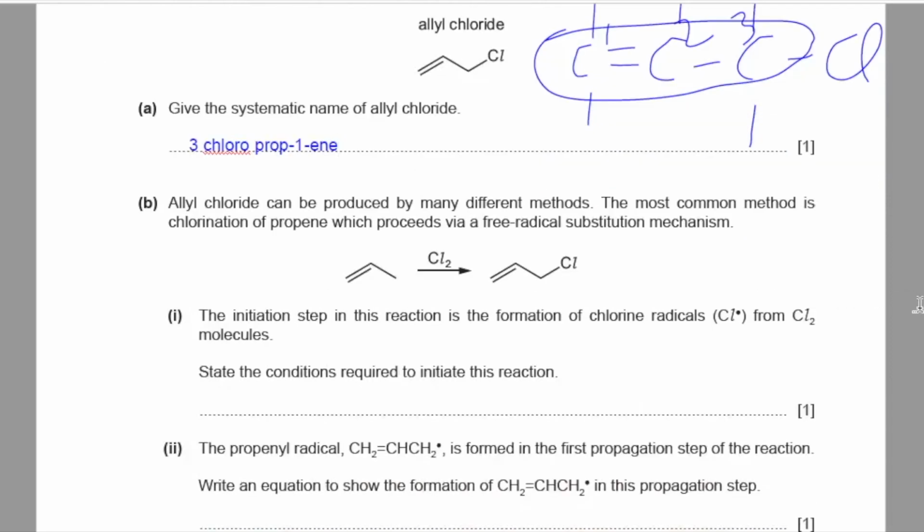Part B, allyl chloride can be produced by many different methods. The most common method is chlorination of propene, which proceeds by a free radical substitution mechanism. Part 1, the initiation step in this reaction is the formation of chlorine radicals from chlorine molecules. State the conditions required to initiate this reaction. So the condition for homolytic fission of chlorine gas is UV light.